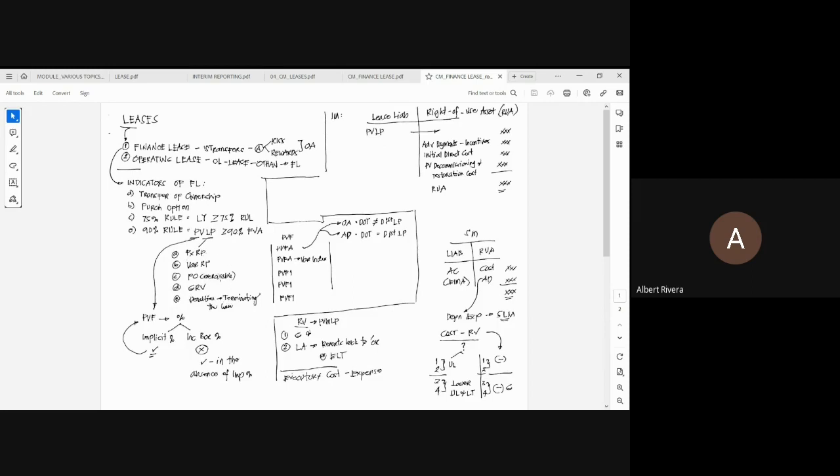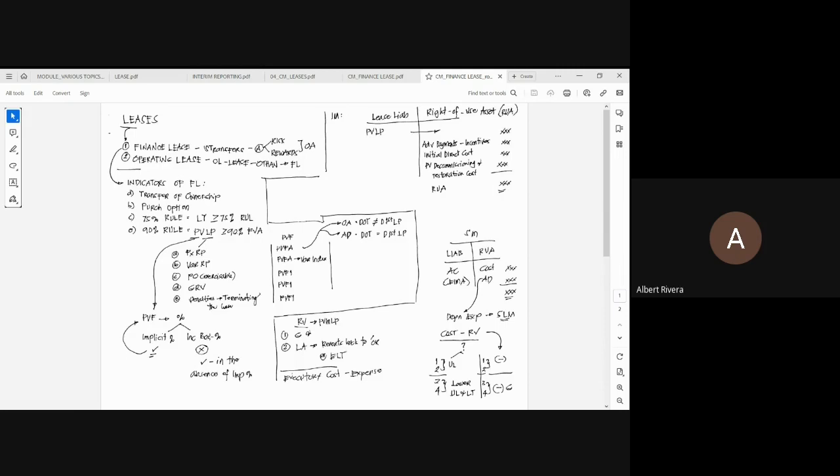How? You will use a present value factor. The present value factor depends on an effective rate. To get the present value factor, you will see two rates in a lease problem: the implicit rate and the incremental borrowing percentage.